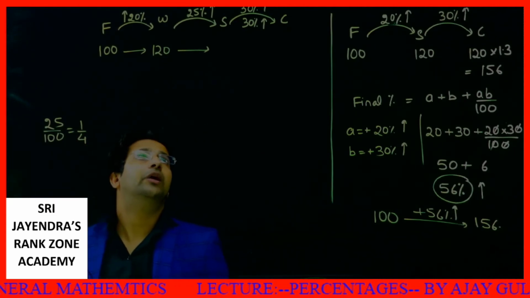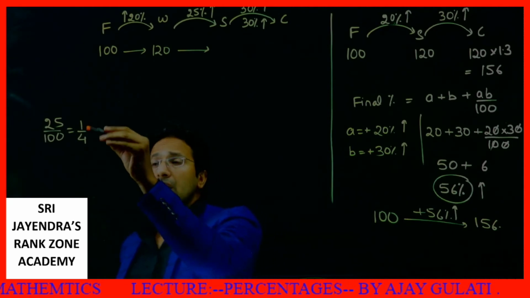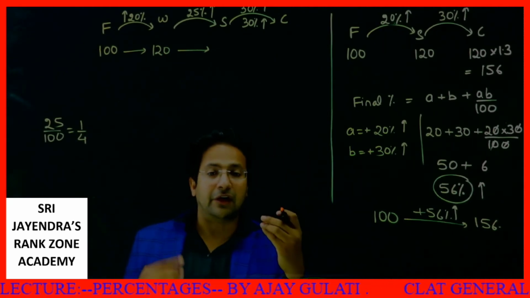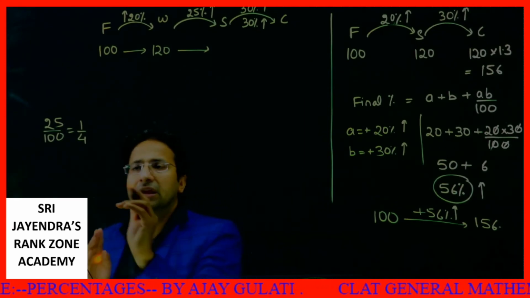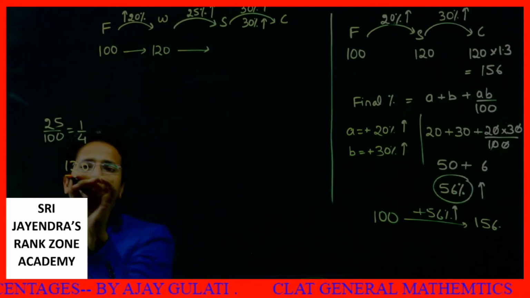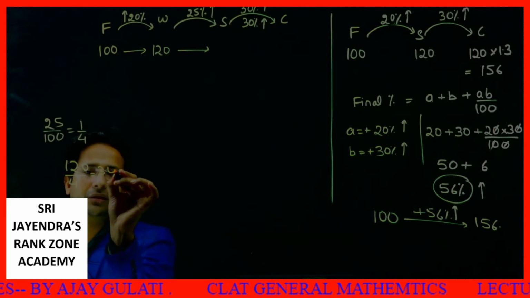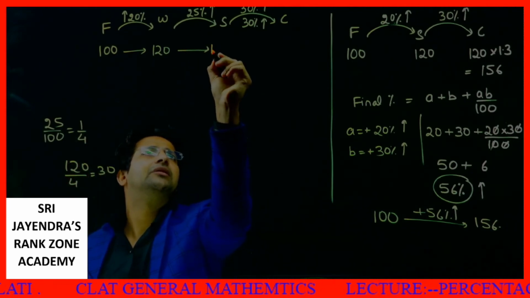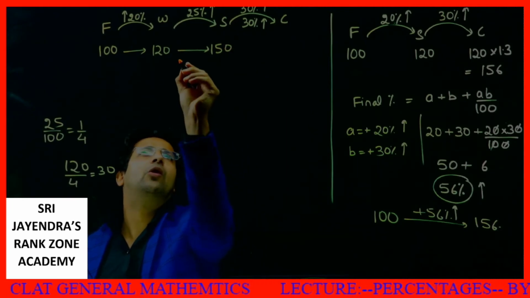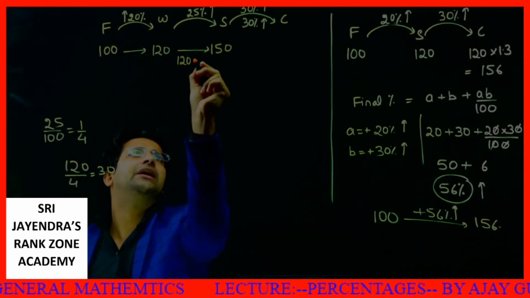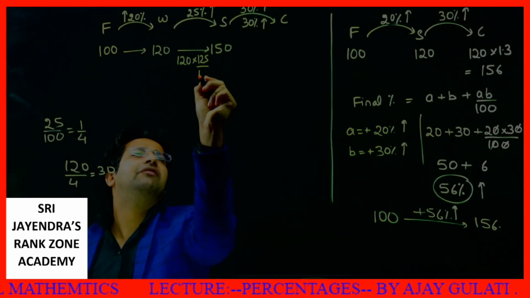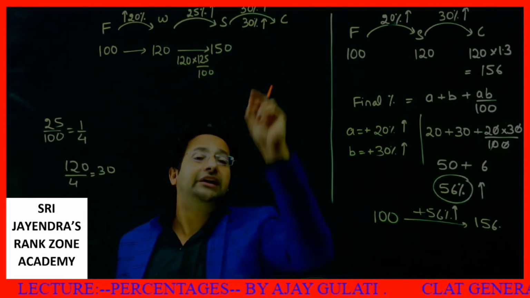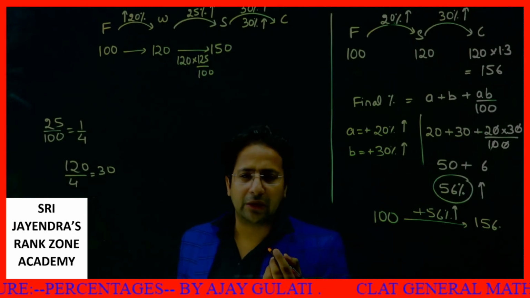Now what will happen? 1/4 of 120 is 30. Clear? So this increases by 25%. It becomes 150. You can also do it like this: 120 into 125 by 100. You will get 150. Then a 30% increase. So this is how to calculate these sorts of things.